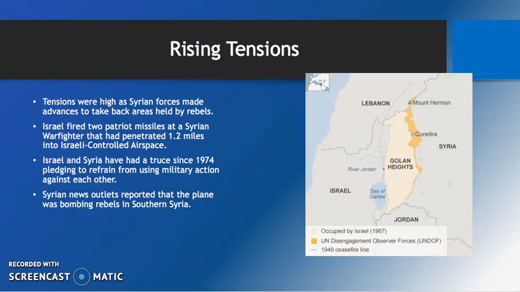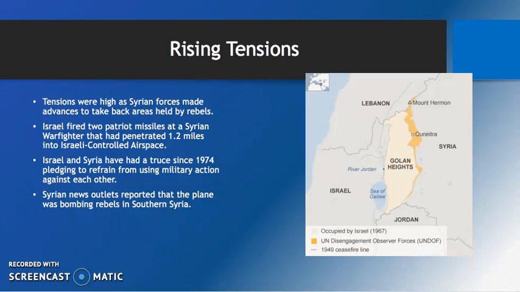So it's worth noting that 1.2 miles, when you're flying a fighter jet, only takes a few seconds to go a mile. So it's currently under speculation if the pilot even knew that he was going into Israeli airspace.